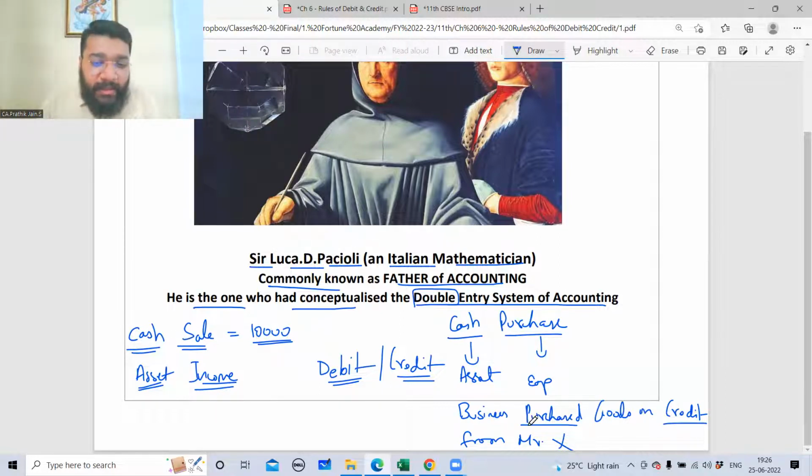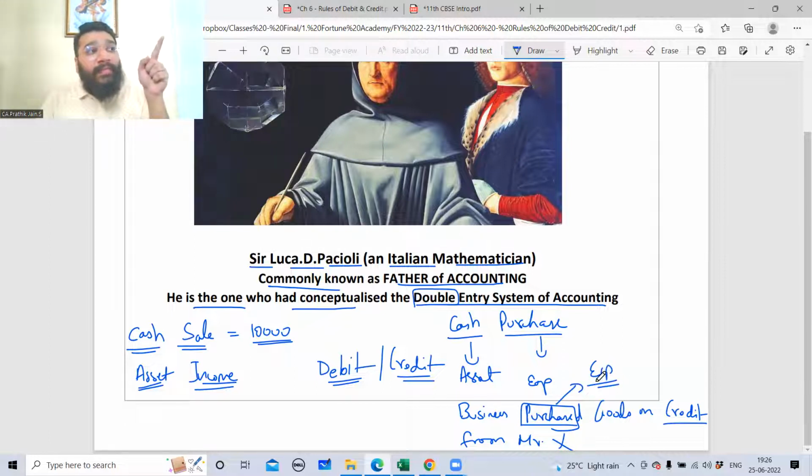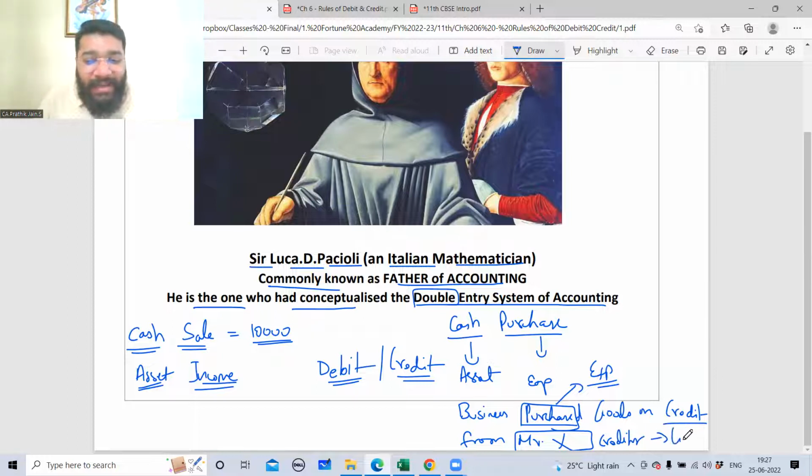Can I say one, the purchase account, is affected? And the purchase account represents an expense. Another is a liability account. So Mr. X is that liability. Technically, what do we call Mr. X? Creditor. Yes, creditor. And creditor comes under liability. So one account is a liability, another account is an expense.